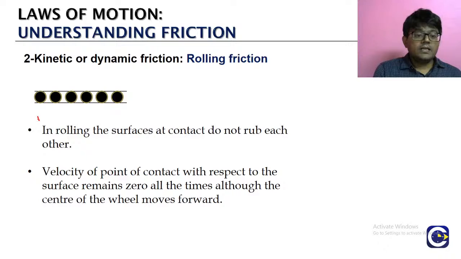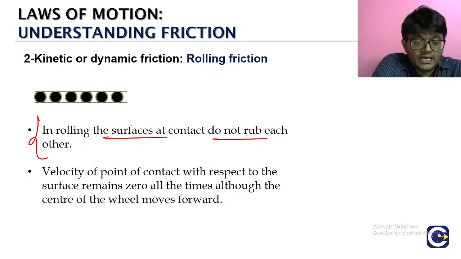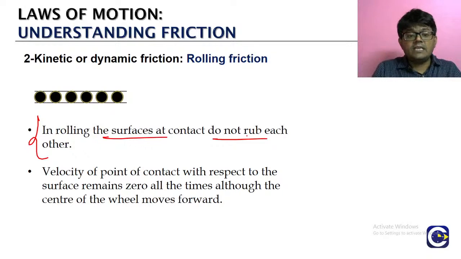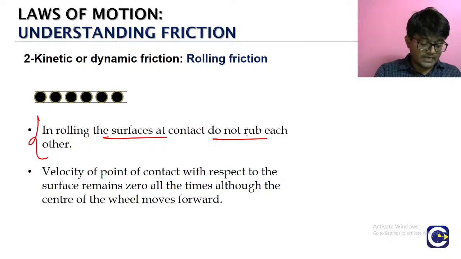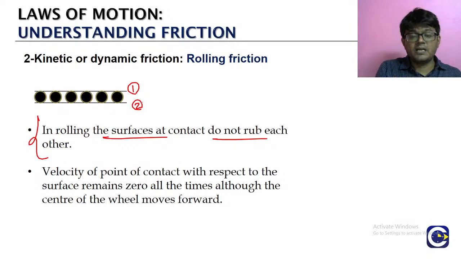இங்க பாருங்க, in rolling, right, நம்ம sliding friction அப்படியே rolling convert பண்ணா we will not have the actual contact between the two surfaces. பாருங்க, they will not be rubbing on one another. இதுக்கு முன்னாடி the surface 1 and surface 2 they were actually sliding on one another. இப்போ இங்க அப்படி கிடையாது, they do not rub against each other. நடுவுல we are having these spherical balls.